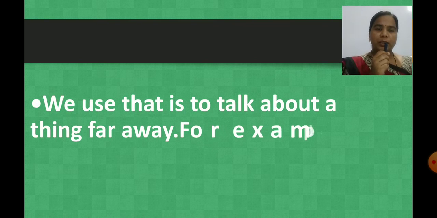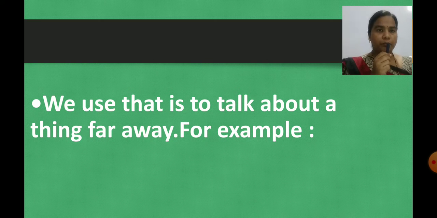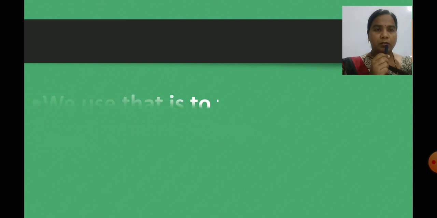We use that is to talk about a thing far away. Children, now we are learning about that is. Yes, as we learnt, this is is used to talk about a thing that is near to us. Now we are looking at that is. We use that to talk about a thing that is far away from us. Yes, that is is used to talk about a thing far away. See this example, children.